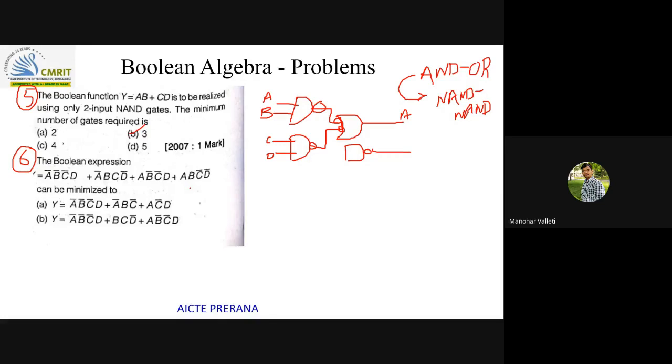Try to look for the commonality. So here B C bar D is common. I think a few more options were missing here. C and D options are missing. Try to solve and give me the final expression.